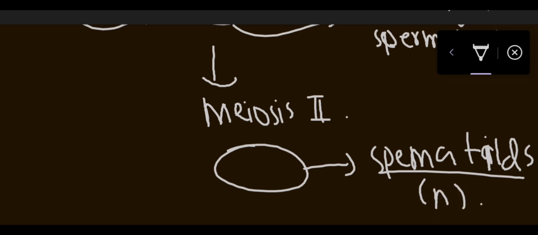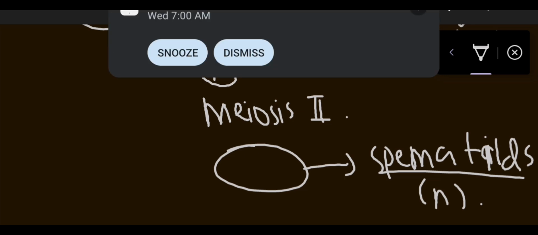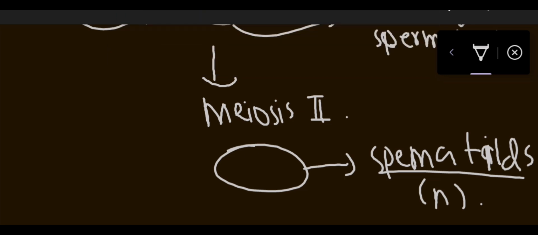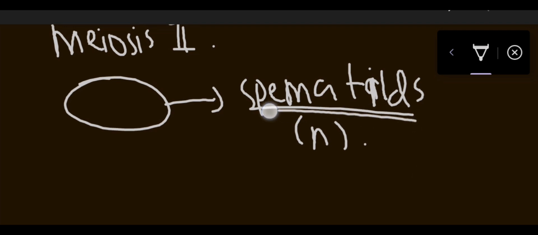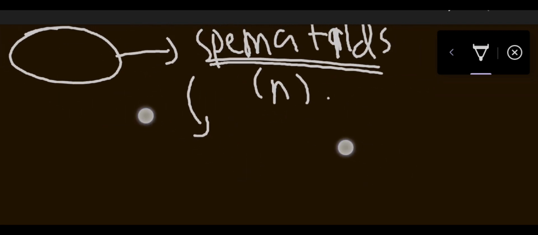Spermatids, which are again haploid. Now these spermatid cells basically have half the number of chromosomes, as these spermatids originate, or we can say arise, from primary spermatocytes. As you can see, we were having diploid and it is haploid. 2n minus n is n.